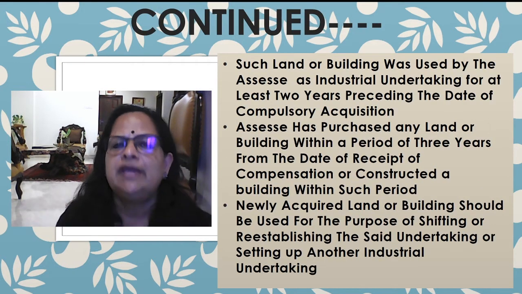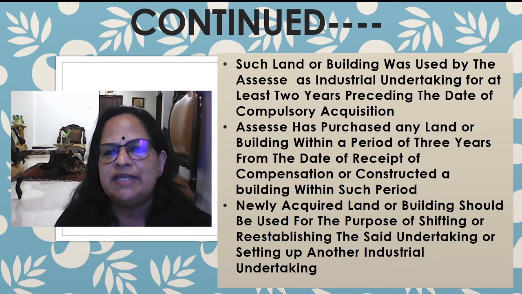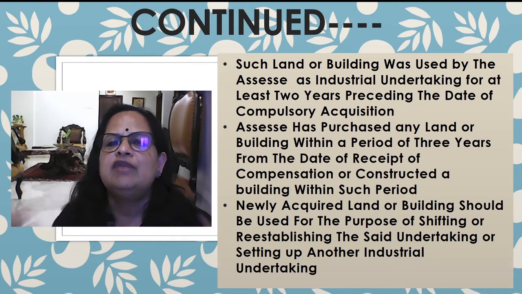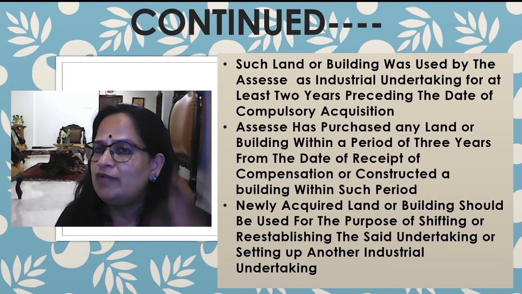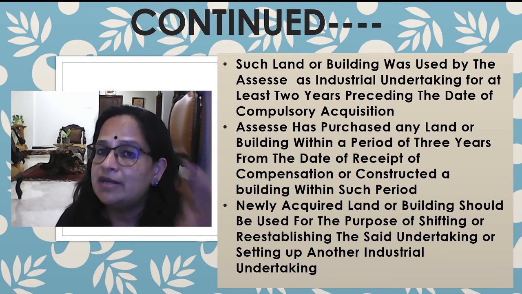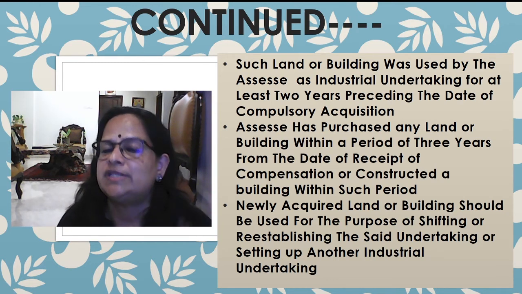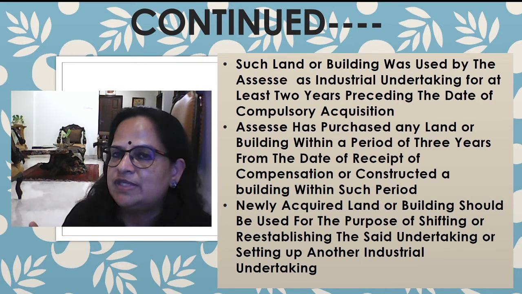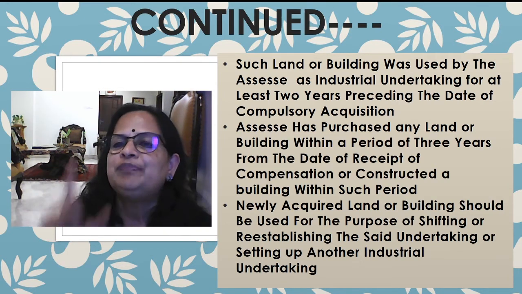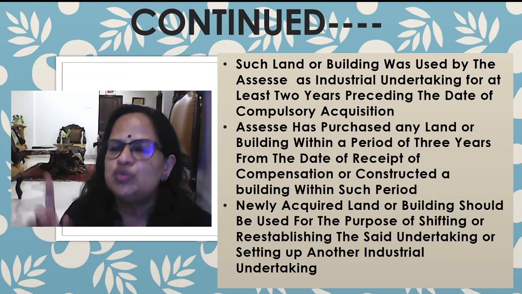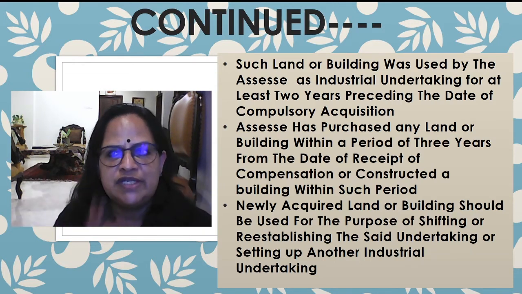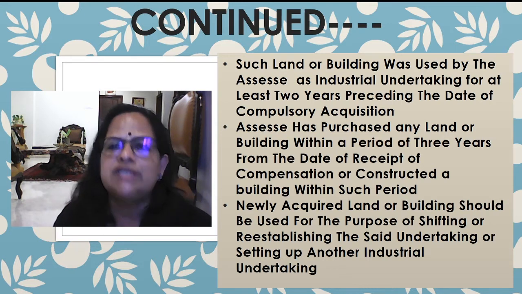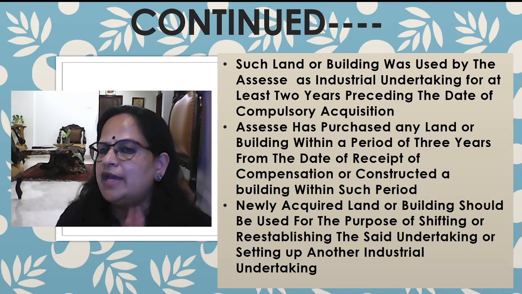Continuing, such land or building was used by the assessee as an industrial undertaking for at least 2 years preceding the date of compulsory acquisition. Where have you learned this 2 years condition? Section 54B also, agricultural land, it is at least 2 years. The assessee or his parent should be utilizing it for agricultural purposes. Here also, remember this land and building was used by the assessee as part of his industrial undertaking at least 2 years preceding the date of compulsory acquisition.